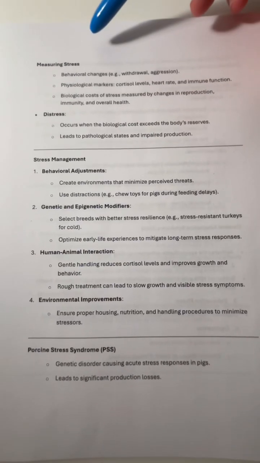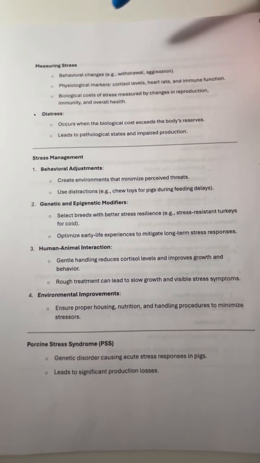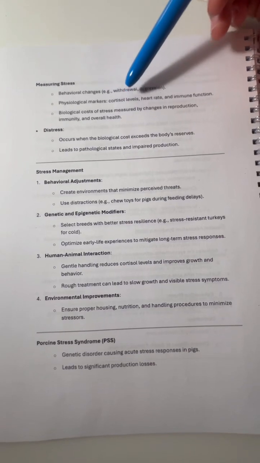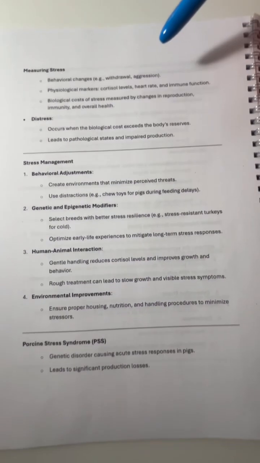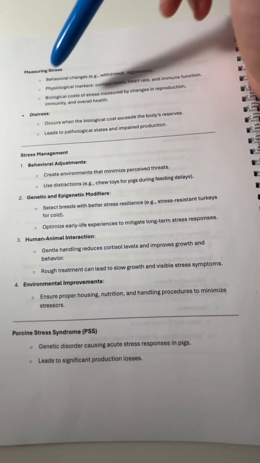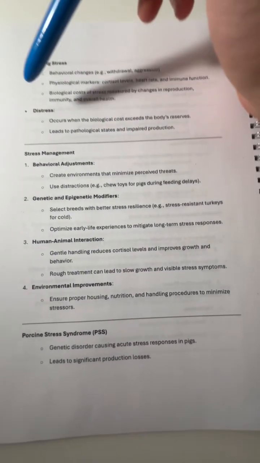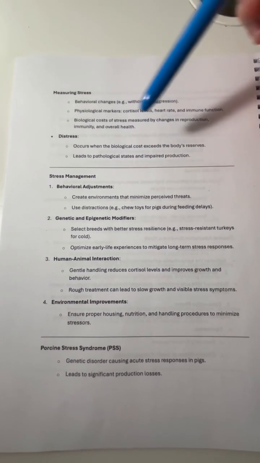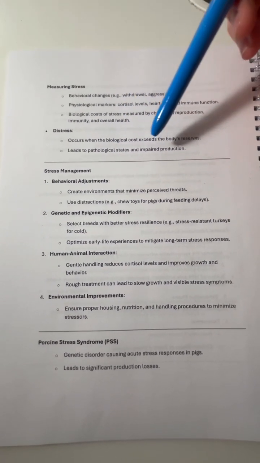In measuring stress, we look at behavioral changes such as withdrawal or aggression. And physiological markers are cortisol levels, heart rate, and immune dysfunction. The biological costs of stress are measured by changes in reproduction, immunity, and overall health. Distress occurs when the biological cost exceeds the body's reserves. It leads to pathological states and impaired production.